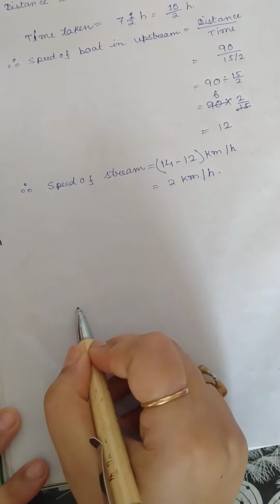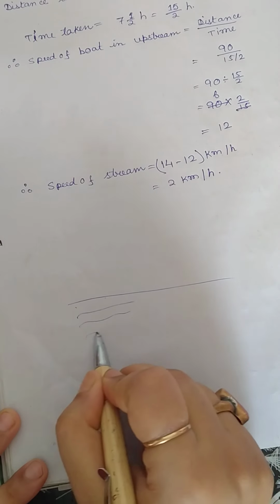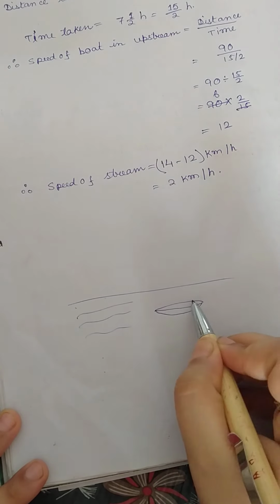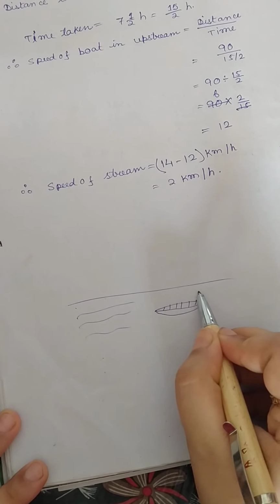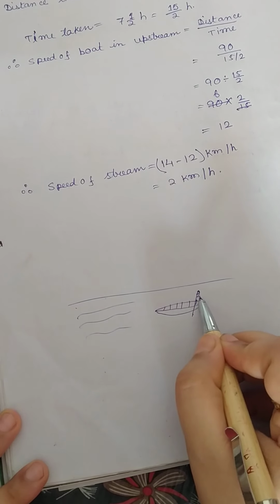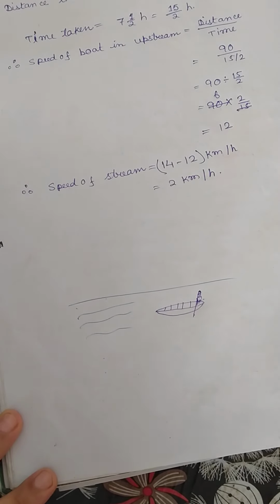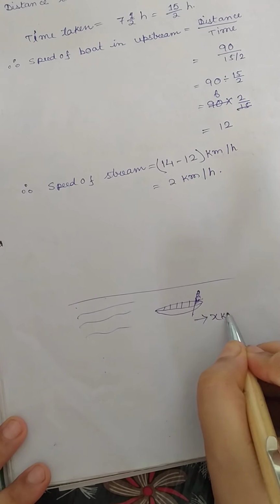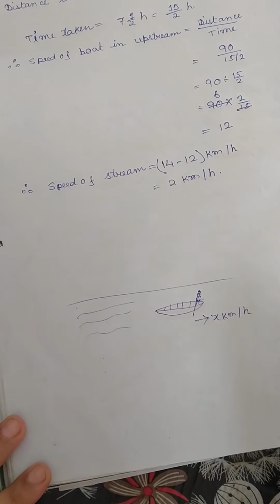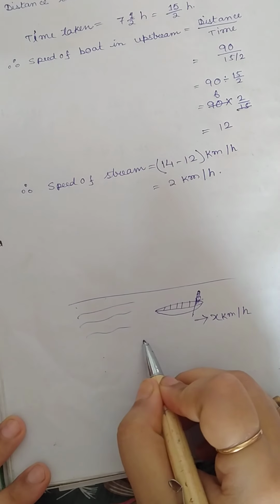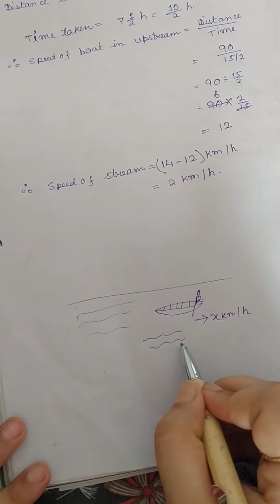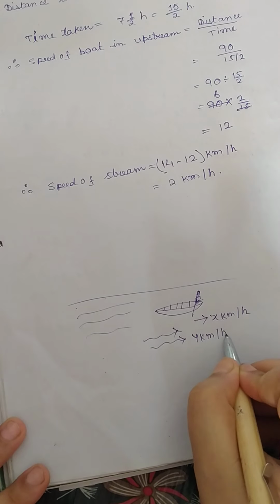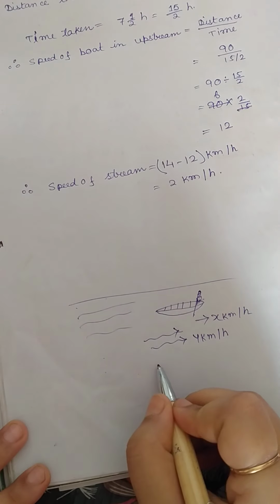Okay. Suppose this is a river. This is a boat. It is having a particular speed. The person is sitting here. Suppose the speed of the boat is x kilometer per hour. If the speed of the current of the water is in the same direction and it is y kilometer per hour, then downstream